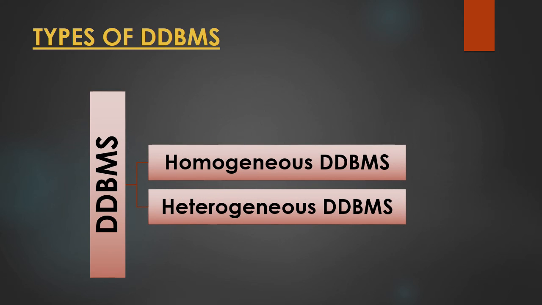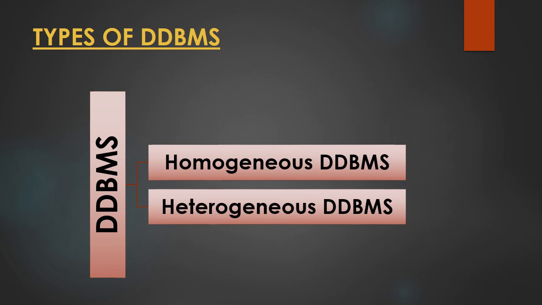Now this distributed database management system is categorized into two types, that is the homogeneous distributed database management system and heterogeneous distributed database management system. Now we will discuss each one of them in detail one by one. So the first type is the homogeneous database. Homogeneous means that all the databases are similar to each other. All the databases stored at different sites store the data identically, and whatever operating system they are using, whatever database management system, all the data structures are the same at all sites. So they are easy to manage.